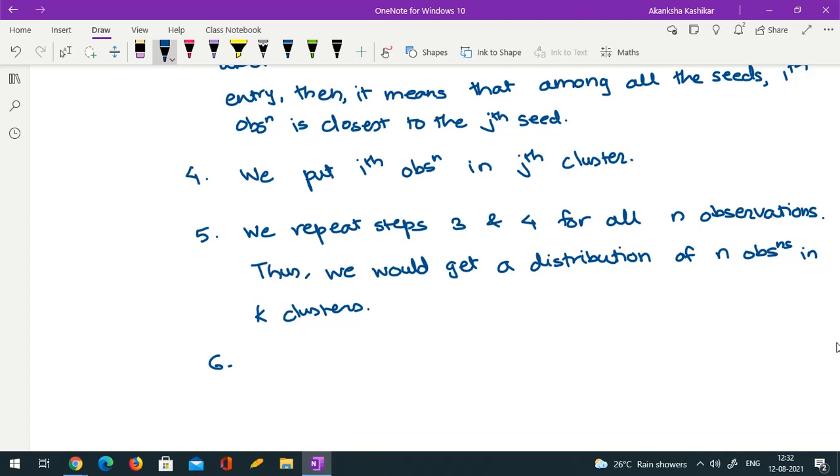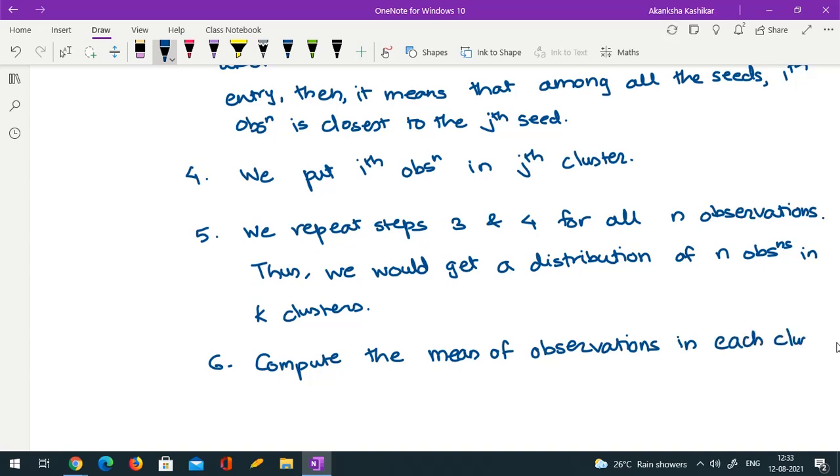What we do is, after getting these k clusters, compute the mean of observations in each cluster. Compute the mean of observations in each cluster. Then take these k means, because for every cluster you will have one mean vector.